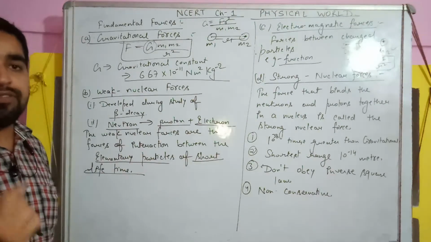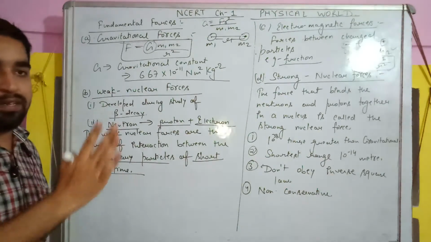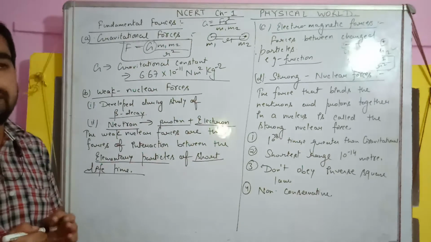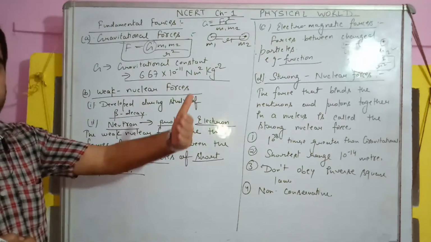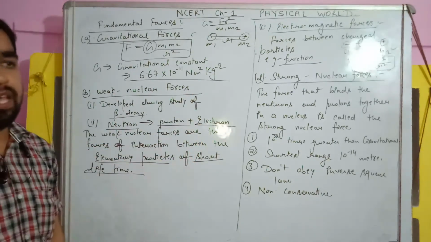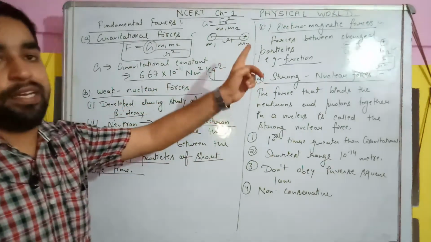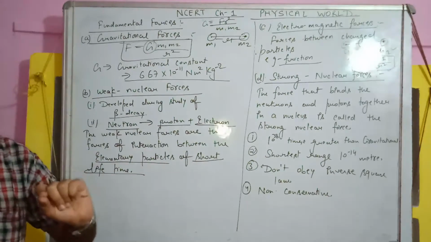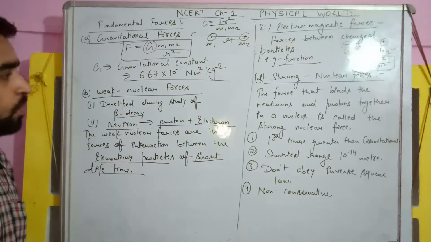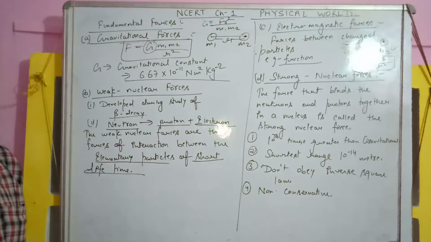Because there is a force of friction between the layer of that board and the chalk. In the similar way, friction is included as an electromagnetic force because it works because of the charged particles. You will study this in more depth in your higher classes.